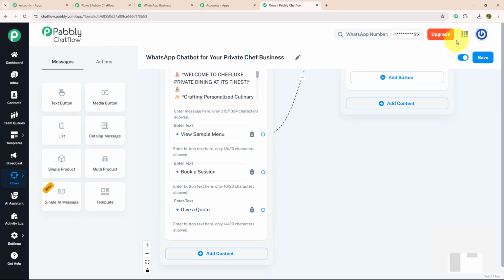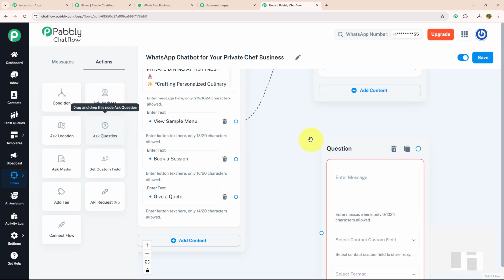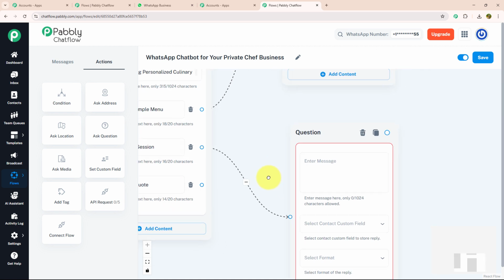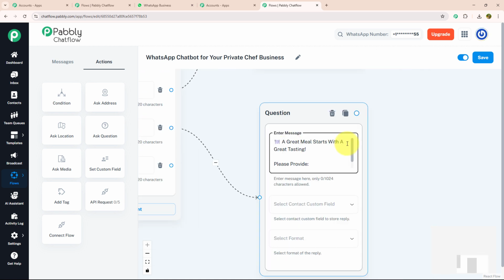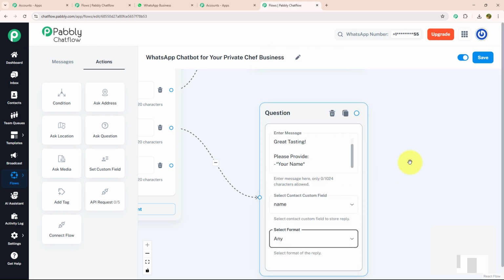Now let's move to our second action button, which is book a session. To book a session for my customer, I need to ask a few questions. For that, I'm going to drag and drop ask question, connect it with my action button, and here I'm going to enter my message, where I have mentioned that a great menu starts with a great taste. Please provide your name. I'm going to select my contact custom field as name and my format as any.